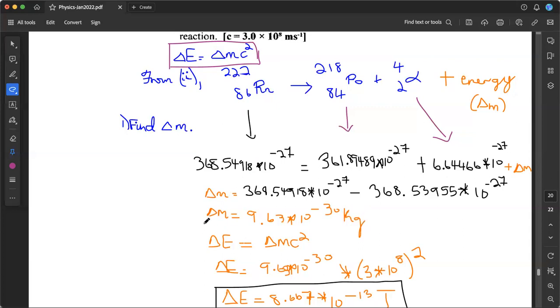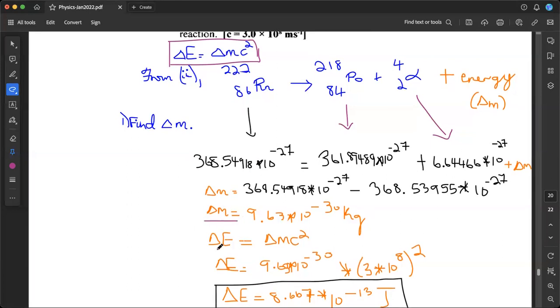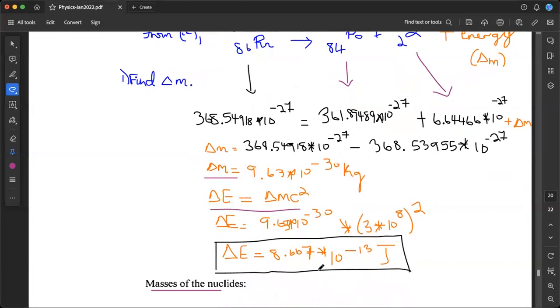Once we get our delta M, or mass defect, we can plug that into our equation for delta E, which is delta E equals delta M C squared. So we're literally just plugging in this number here for delta M. We know that C is the speed of light, and that's squared, the speed of light squared. So we come down here and plug in those values. We put all of this into our calculator and we come out with a delta E of 8.667 times 10 to the negative 13 joules.